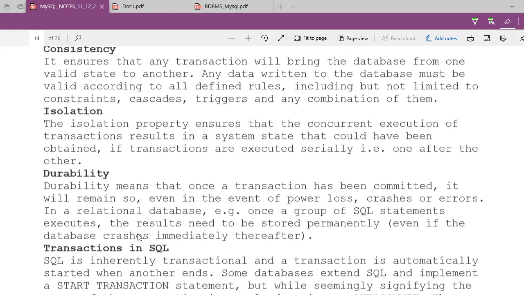Now, what is isolation? The last one is isolation, na? What is this isolation here? Can anybody explain? Transactions are executed serially. That means if we are doing any transaction, it must be stacked and queued. Multiple transactions must not occur concurrently at the same time. If multiple transactions occur concurrently, they should execute sequentially.